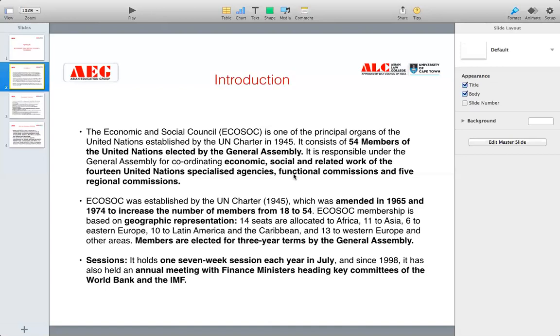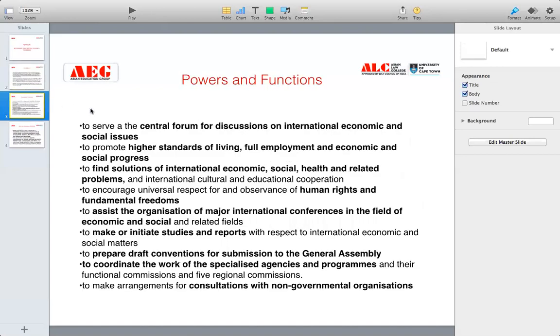The main function of the ECOSOC is to coordinate with other committees of the United Nations in dealing with economic and social related work. And the seats or the memberships are given according to the geographical representation. And if I talk about the session, it holds one 7-week session in July. And from 1998, annually, the ECOSOC also meets with the finance ministers of the World Bank and IMF. So this is the introduction to the Economic and Social Council. Now we move on to the powers and the functions. So what are the powers and the functions that ECOSOC has?